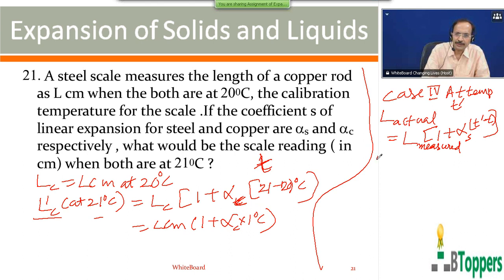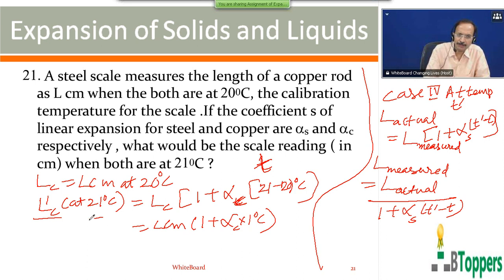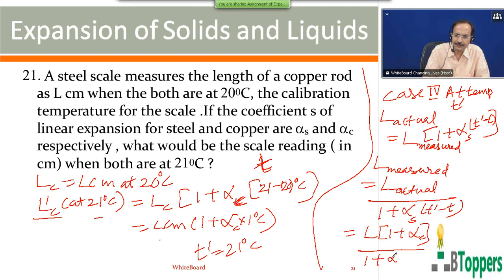So the reading on the scale, or the reading shown by the scale, or the measured length of the object, is equal to the actual length of the object divided by 1 plus alpha for the material of the scale into T dash minus T. So the actual length of the copper rod at T dash, here 21 degree centigrade, we will calculate as L centimeter into 1 plus alpha for copper numerically, divided by 1 plus alpha for the scale, which is made up of steel. T dash minus T is 21 minus 20, that is 1 degree centigrade.